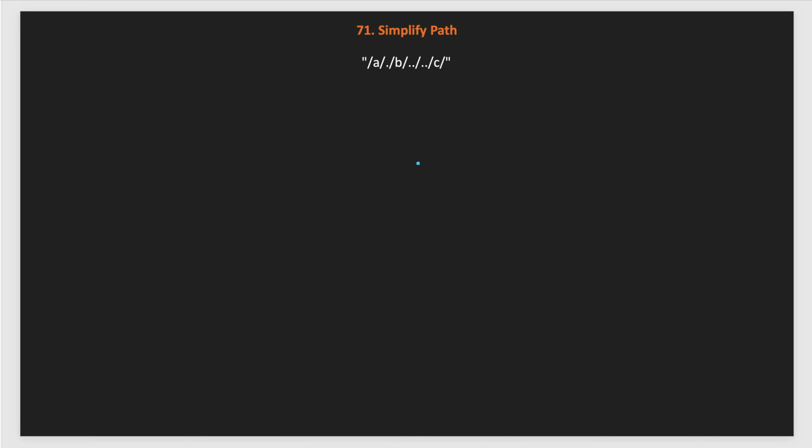Let's take a better example. Here we have more directories and we also go to the parent by using double period. First we have the root, then directory A over here. So this still becomes slash A, and after that we have a dot, so we just skip this period. Then we have another child directory B, a child of A, so this becomes slash A slash B, and till here we have just the root directory. Now we have double period, which means we need to go back to the parent.